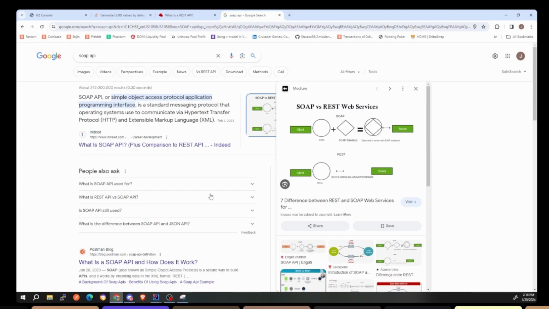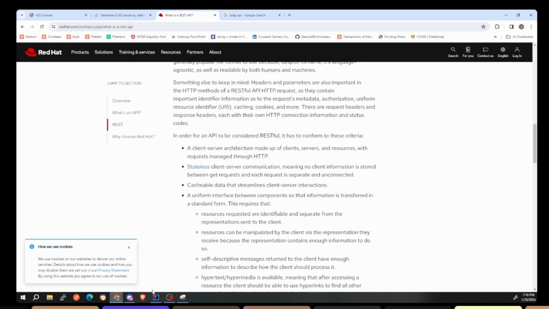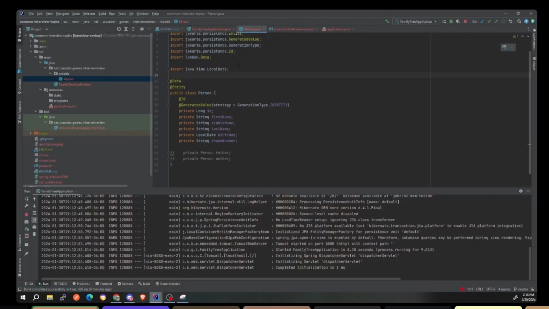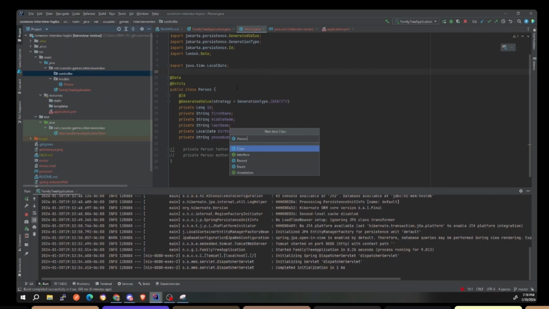So let me give you an example. In SOAP, or let's not even, I don't even want to say SOAP. Let's look into our controller here. When you go over here to common interview topics, and we have a person here, we can create a controller, and I'm going to show you the differences. So I'm going to go to package here, and I'm going to do controller. And inside of the controller, we're going to create our person controller.